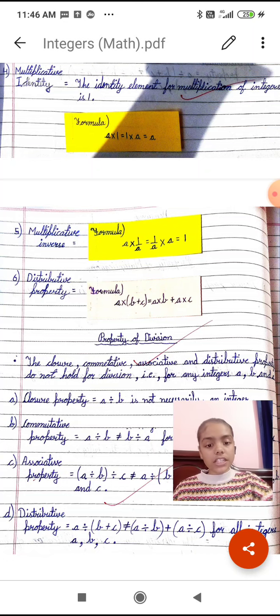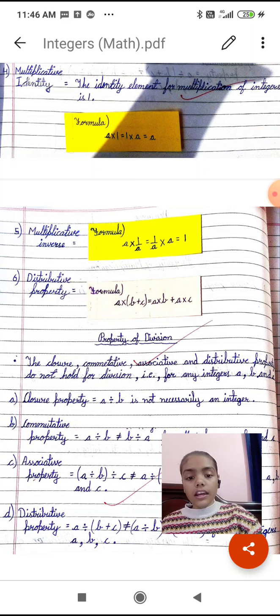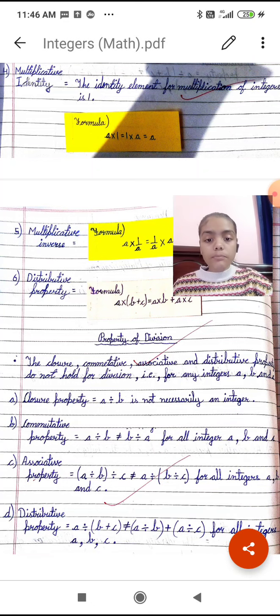Next is property of division. The closure, commutative, associative and distributive property do not hold for division. For example, for integers a, b and c, it cannot be done in the distributive property. Here are the formulas of property of division.